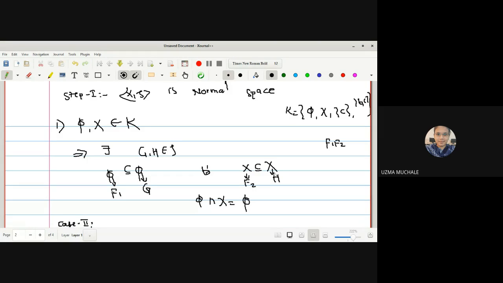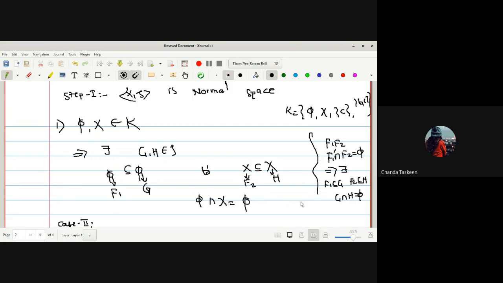You should remember the definition of a normal space. What is the definition of a normal space? We have to find out for any two disjoint closed sets F1 and F2, F1 intersection F2 is an empty set, then we should find two disjoint open sets G and H such that F1 is contained in G and F2 is contained in H, on the condition that intersection of G and H is empty. Okay, so here no doubt the intersection of φ and X is empty. They itself will act as open as well as closed. No need to find other closed sets or open sets for them.